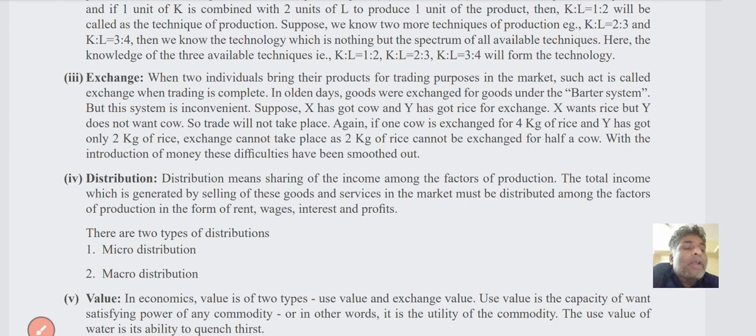Again, if one wants 4 kgs of rice and Y gives only 2 kgs, exchange cannot take place. 2 kg of rice cannot be exchanged for half of a cow. So with the introduction of money, these difficulties have been smoothed. అందువల్ల మనీ అనేది వెలుగులోకి వచ్చింది.